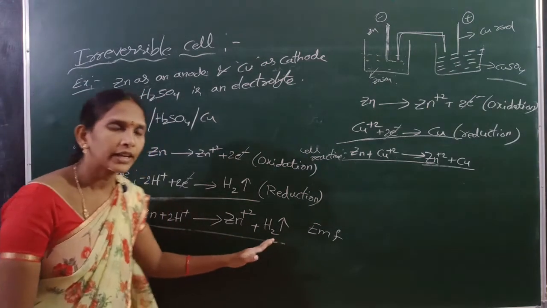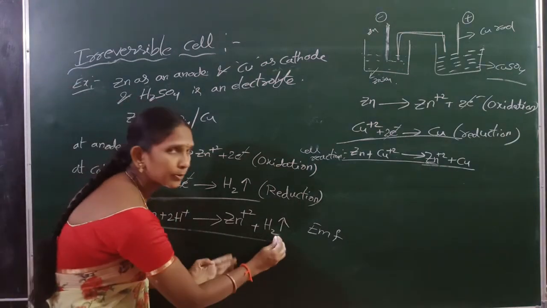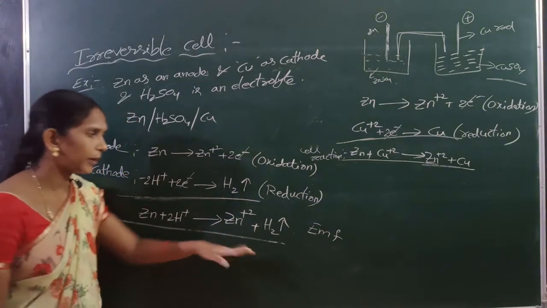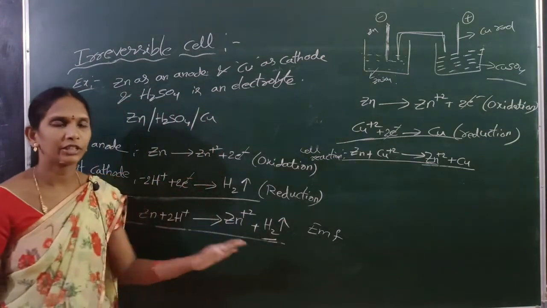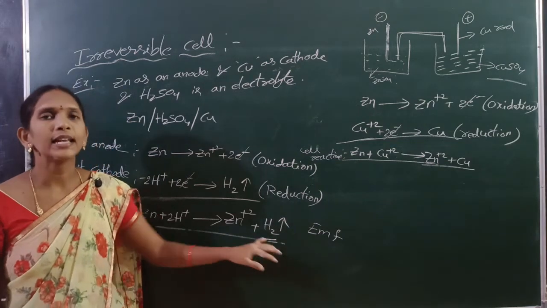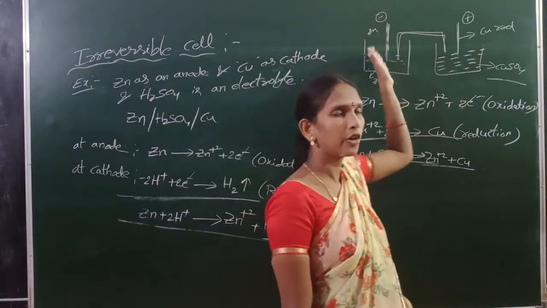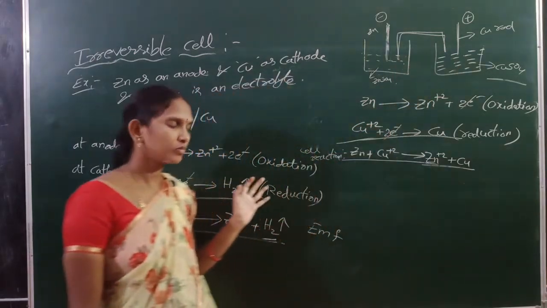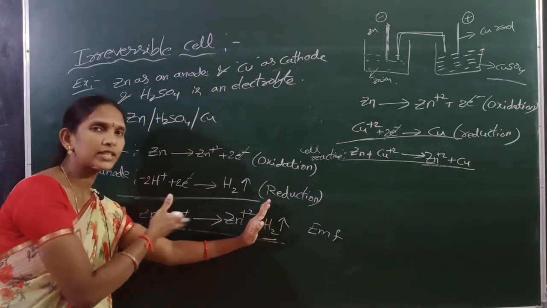Why? Because these are the products and these are the reactants. One of the products is hydrogen gas, which escapes from the electrode system. So the reverse reaction does not take place.